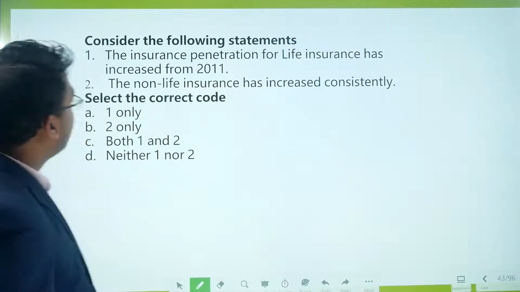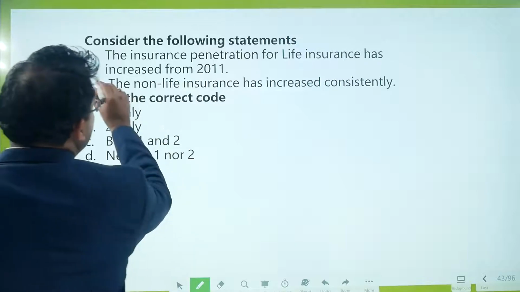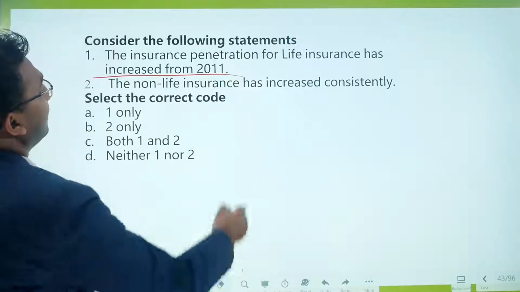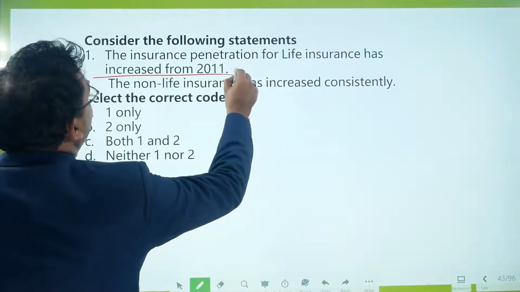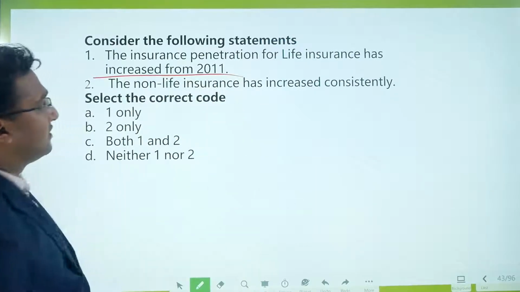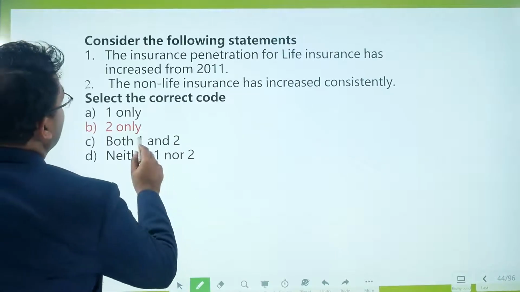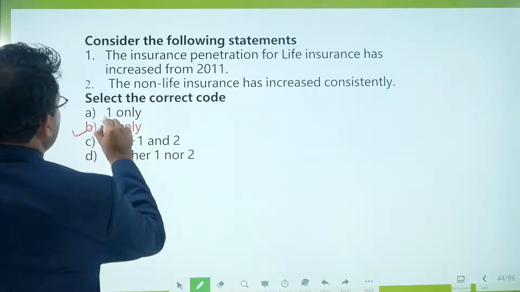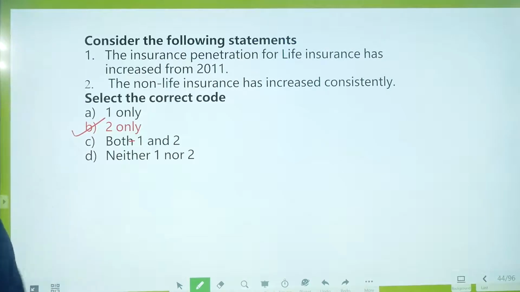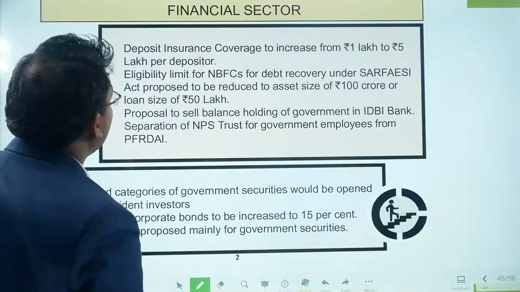Now you can see the question. This is the practice question. Consider the following statements. Number one, the insurance penetration of life insurance has increased from 2011. Is this statement right or wrong? Number two, the non-life insurance has increased consistently. So here option B is correct. That is, statement 2 is correct, and statement 1 is wrong.